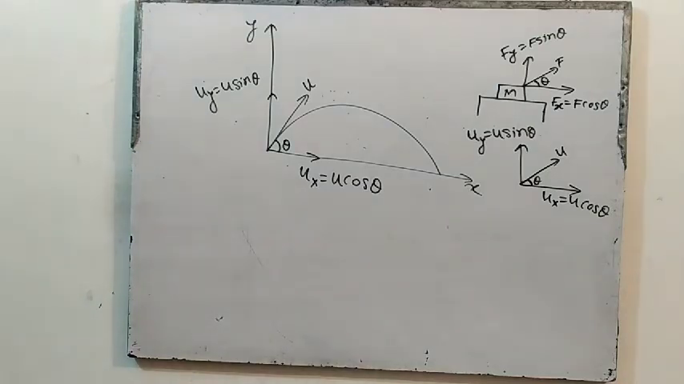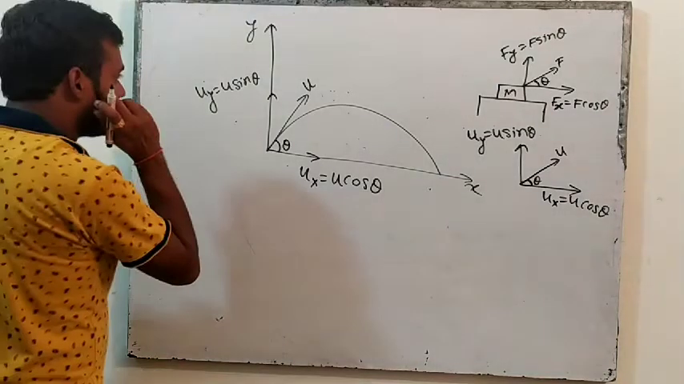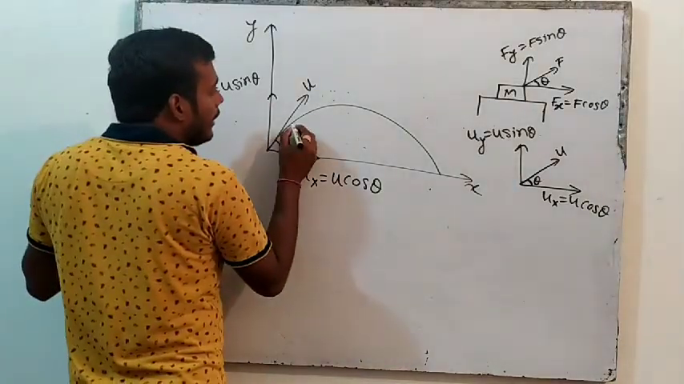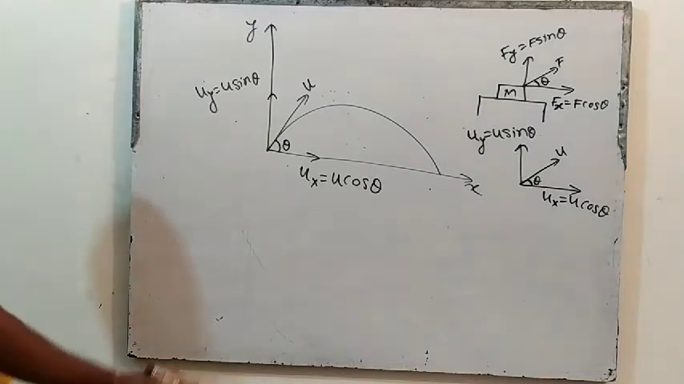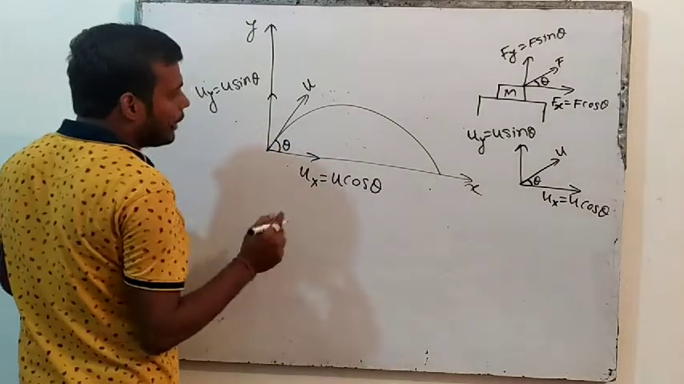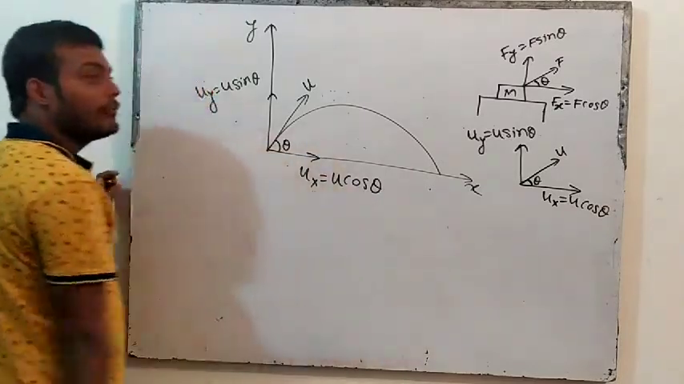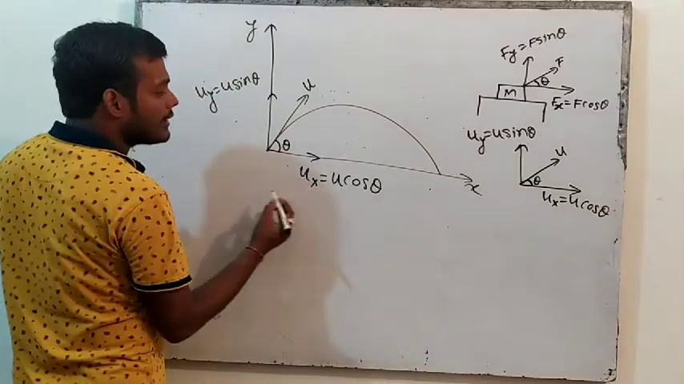Okay. Achha, now try to understand. Where will u sin theta be constant or not? Everywhere u cos theta. See, here everywhere what will happen? u cos theta will be constant. Why? Because there is no acceleration in x direction.